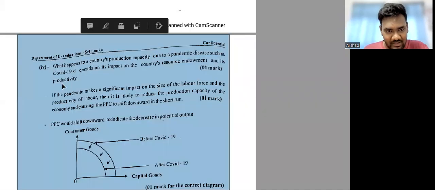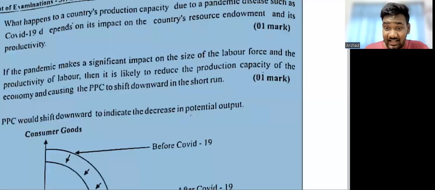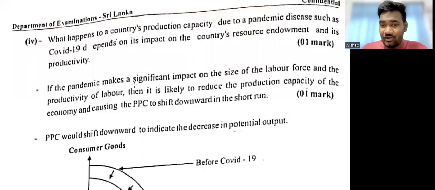Okay. Now they are saying there is COVID-19. What will happen to the PPC of the country? Okay, look at this. What happens to a country's production capacity due to a pandemic disease such as COVID-19 depends on the impact on resource endowment and the productivity. Remember, the determinants of a PPC are its resource endowment and productivity. So how it will affect will depend on what happens to that.